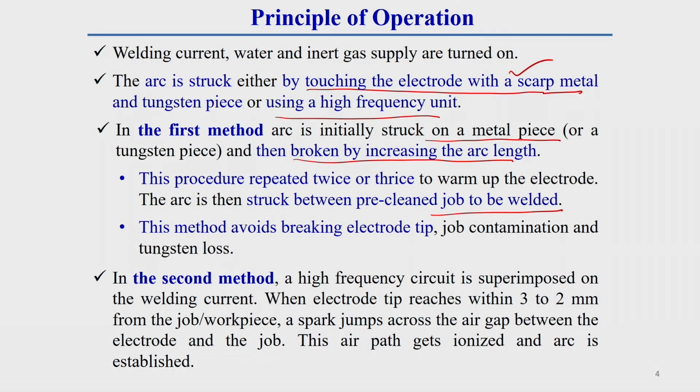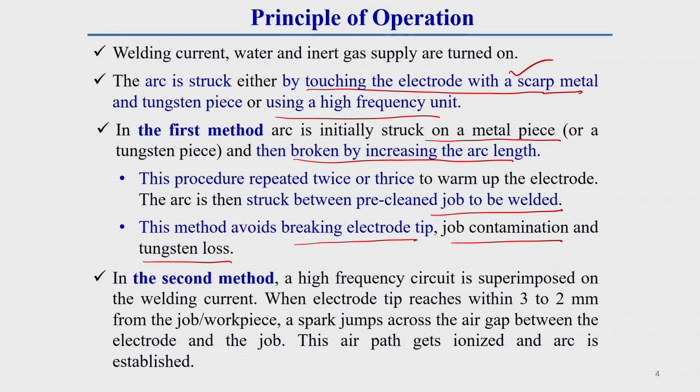If we do it this way, that means before starting the actual welding, warming up the electrode 2 to 3 times on scrap material, this method avoids breaking of electrode tip, job contamination and tungsten loss. So we can eliminate these things.